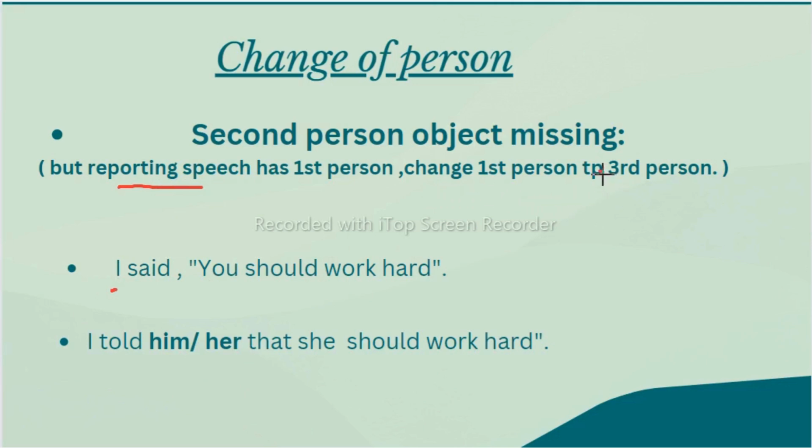How? I said, you should work hard. I told him, because the object is not there, but we should think of an object. So I told him or her that she should work hard. If you are saying I told her, you should write she, or if you are saying I told him, you should write he. So, it's based on your subject.